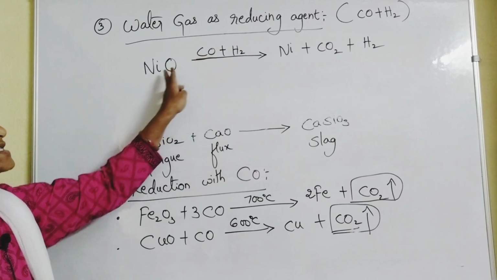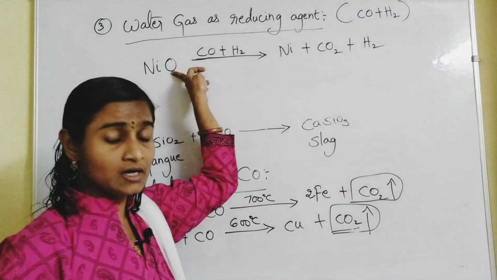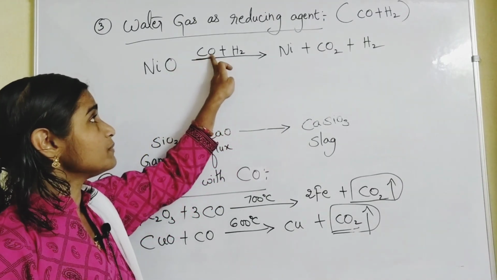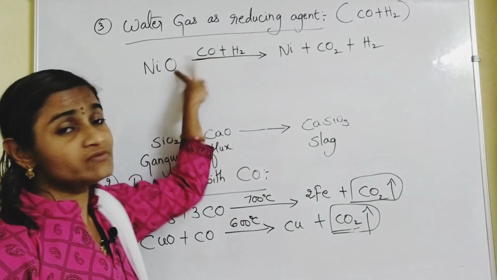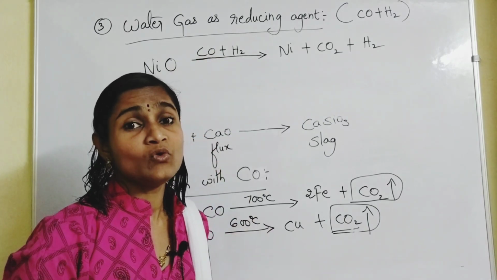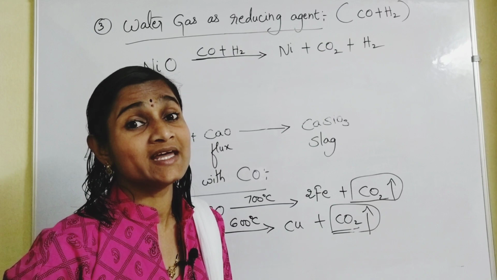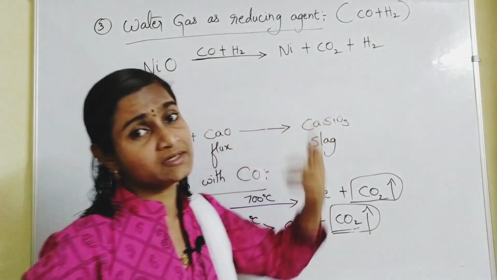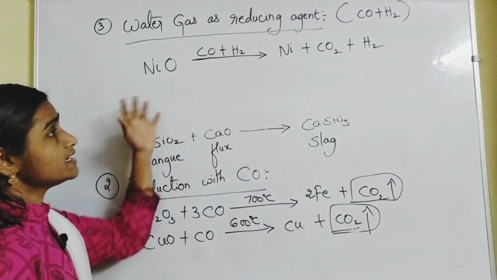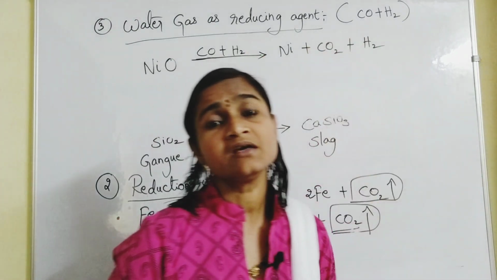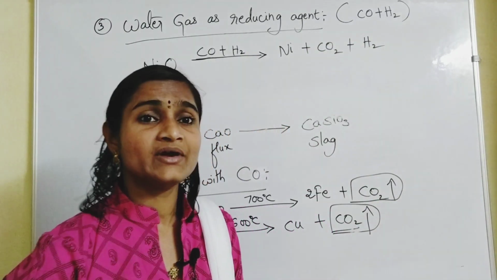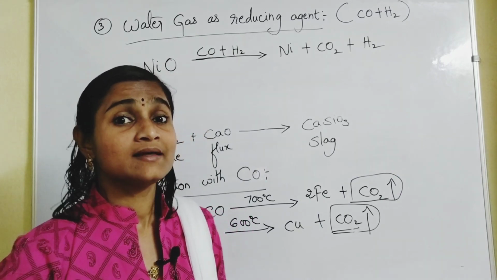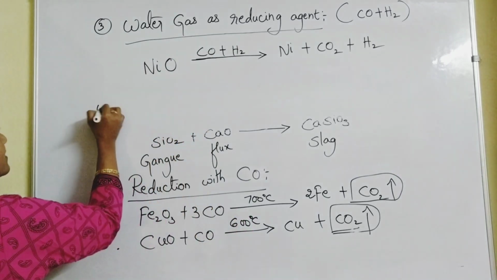Carbon monoxide gets converted into carbon dioxide, because carbon monoxide has more affinity with oxygen. So it gets converted into carbon dioxide and nickel comes out. So nickel oxide gets reduced to nickel using water gas as reducing agent. So this is the third type of reducing agent.